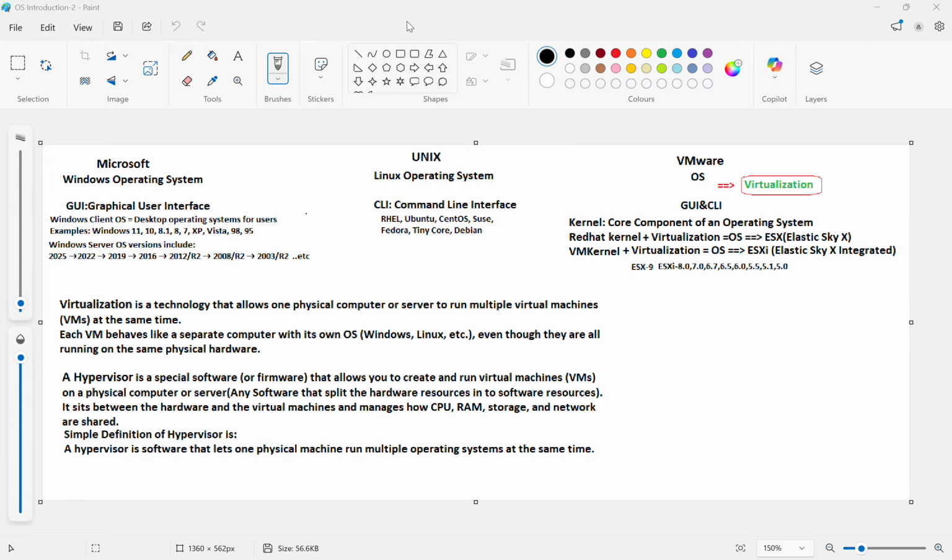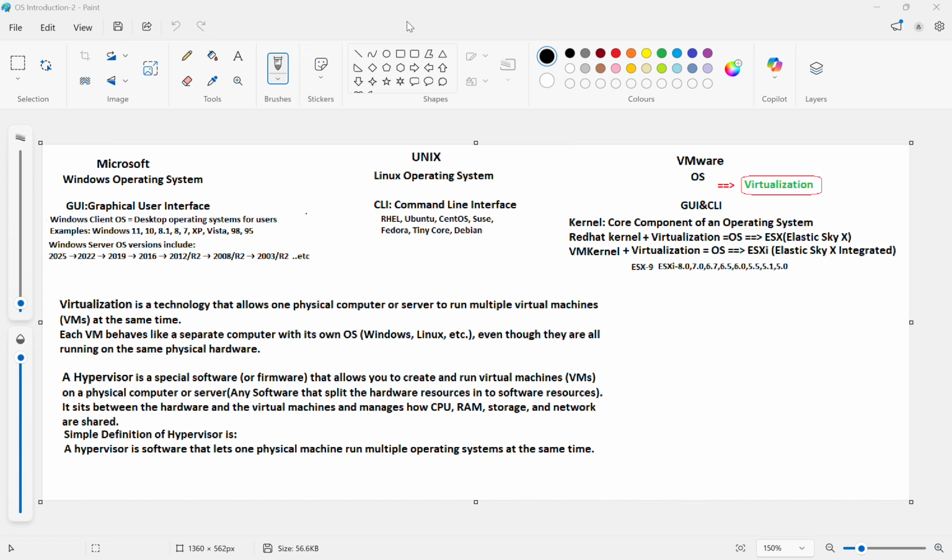Actually, what is a Microsoft operating system? A Microsoft operating system is software developed by Microsoft that manages the hardware and software of a computer. It provides the interface, tools, and environment for users and applications to run.